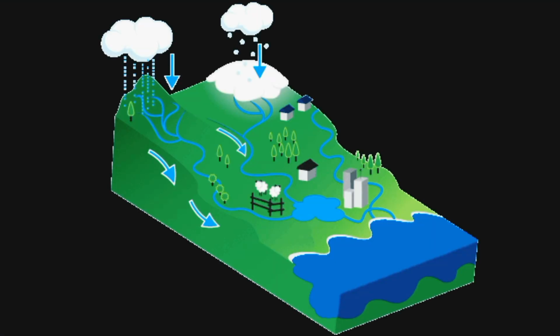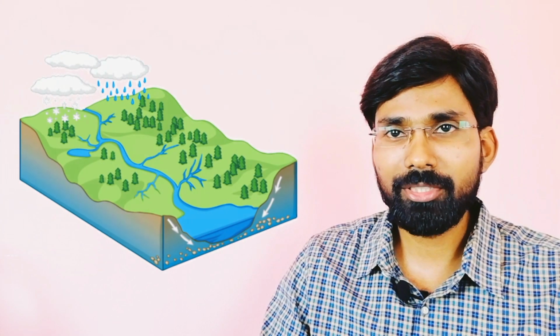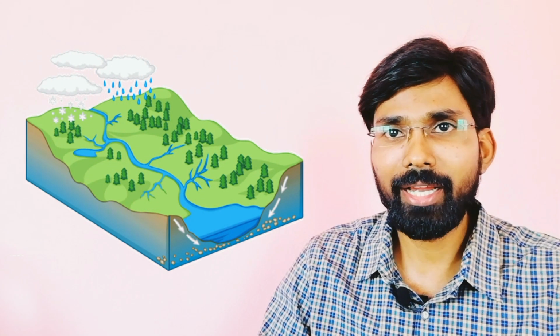But the Indian understanding is that the river begins only at a place where all the streams join and not at the watershed. Based on this understanding, India claims that the Kali River begins only at Kalapani, as this is where all its tributary streams merge. Hence, India says all the territory west of the Kali River, including Kalapani, Lipulekh and Limpiyadhura, is its territory. The discrepancy in locating the source of the Kali River has led to the boundary dispute between India and Nepal.